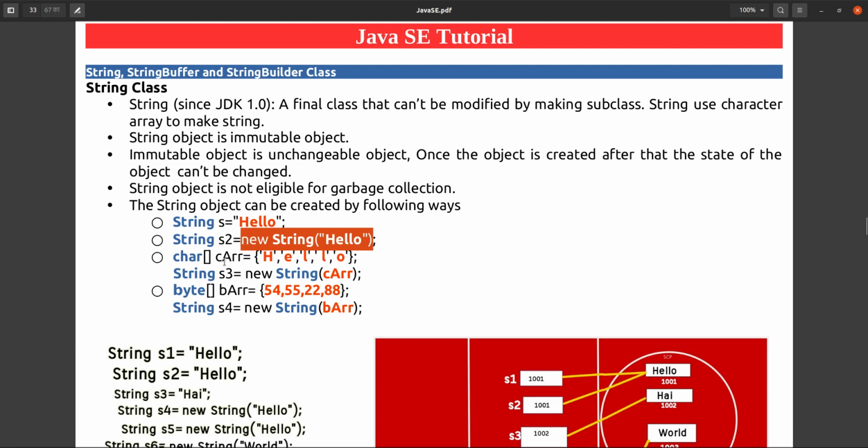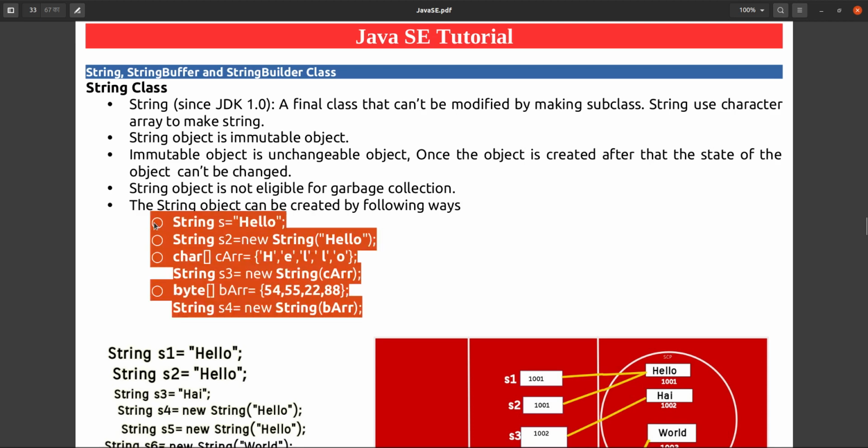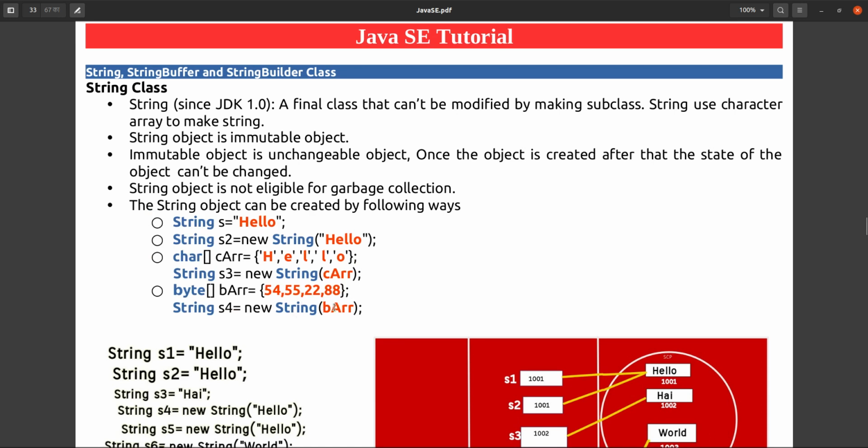You can pass a character array inside the constructor, no issue, and you can pass a byte array also. These are some constructors I have given here, but it is not limited to these. Other constructors are also there, like you can give a character array, then an integer number meaning from which index to start. If I want to start from the third index, a string will be created from the third index of that character array. And for how much length, you can give another integer parameter.